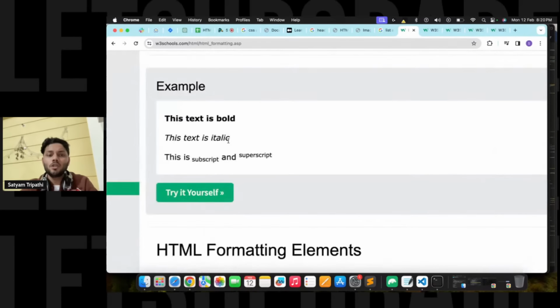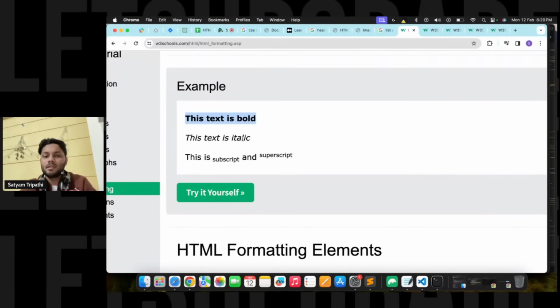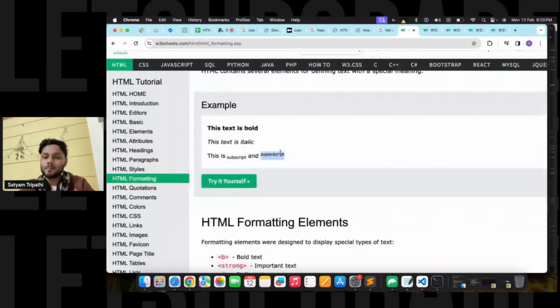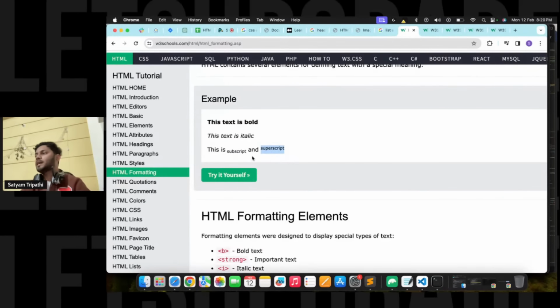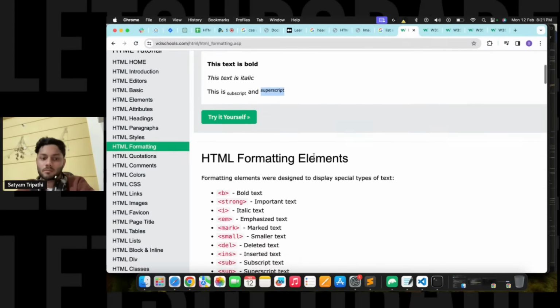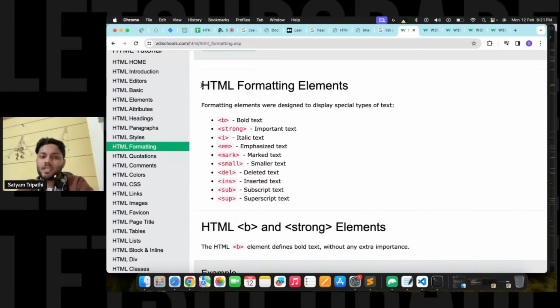Let us say you want to show a text in a bold manner, maybe in an italic way, and subscript and superscript. What does that mean? Let us say I want to write some chemistry formulas, H2O, O2. At that time we use subscript and superscript, because this is how you see formulas, right? Just see this in HTML formatting elements, they have explained everything.